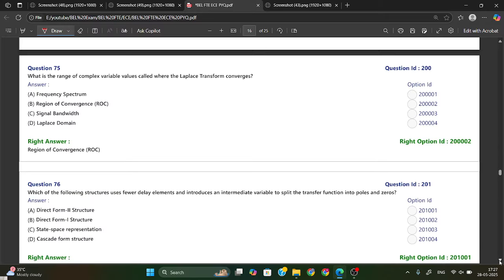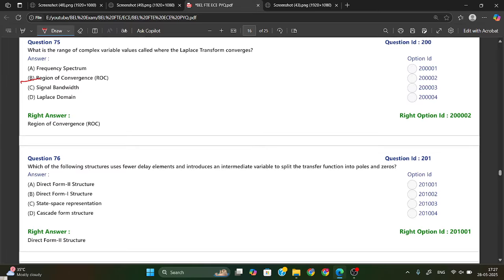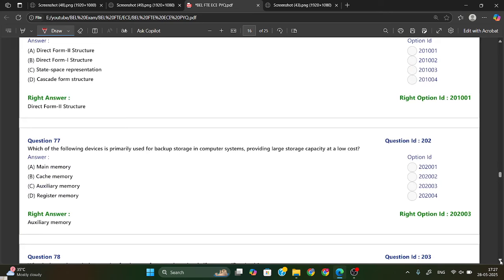What is the range of complex variable value called where the Laplace transform converges? So this is region of convergence, ROC. We are calling it ROC. Okay.